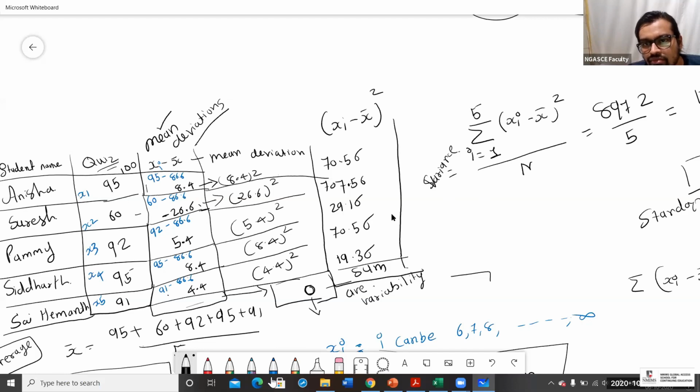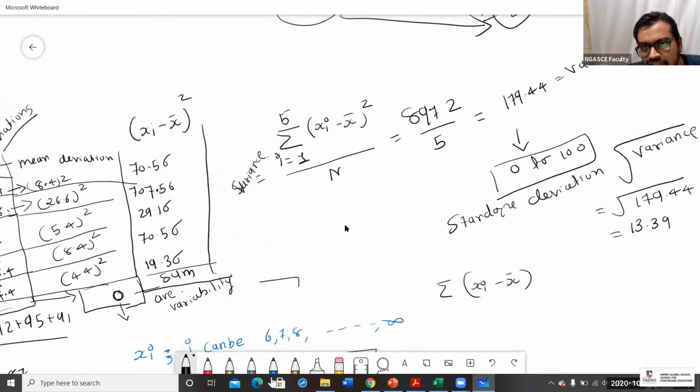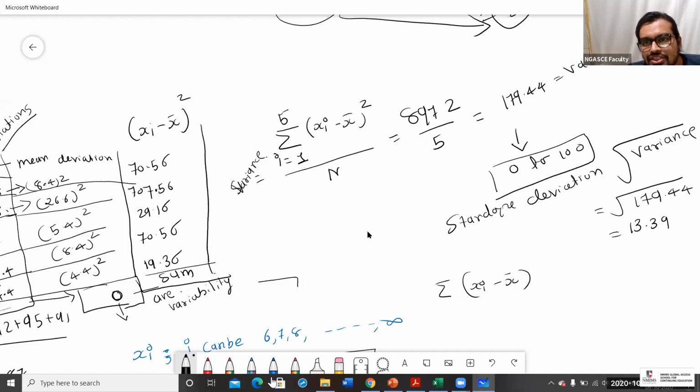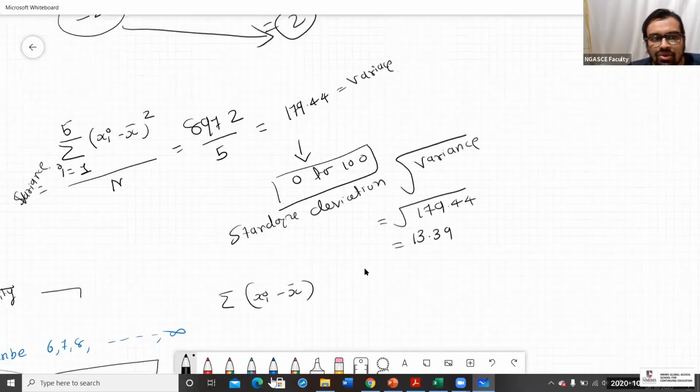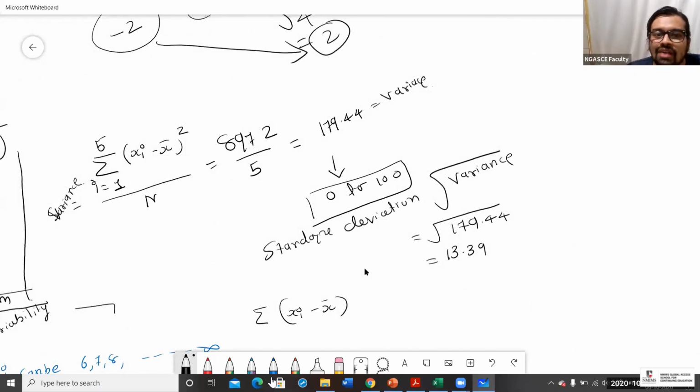Okay. Understood, Tejas? Why can't we find the standard deviation straight away? Because we'll get the square distance, Tejas. Then only we need to put it under the root sign.